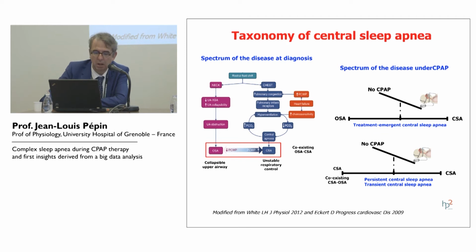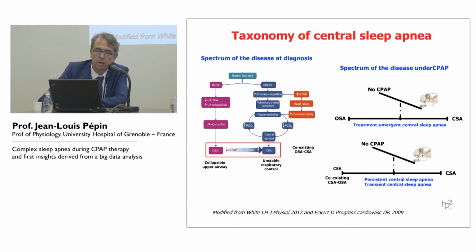At the beginning, when you look at the spectrum of the disease at diagnosis, there are two or three main determinants of the pathogenesis of sleep apnea. One is upper airway obstruction and obstructive sleep apnea, related to a more narrow and more collapsible upper airway.